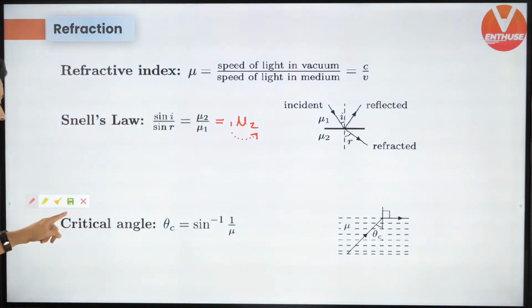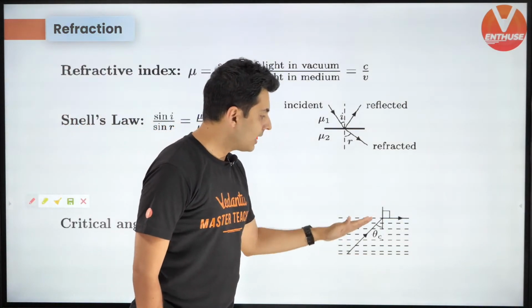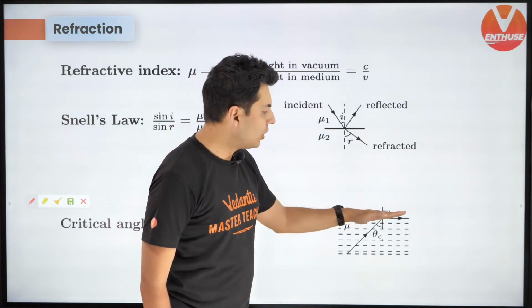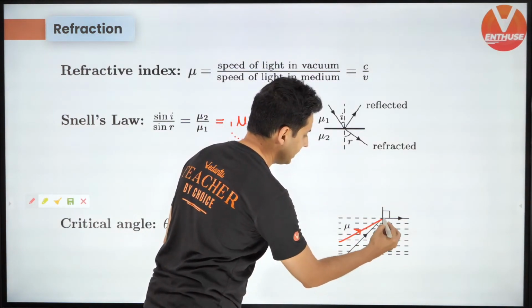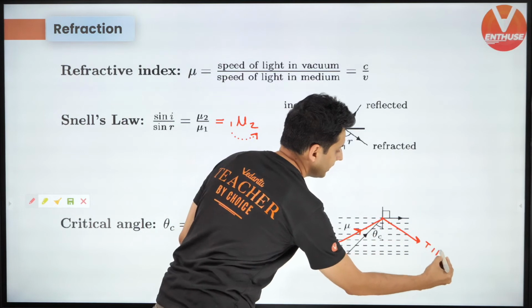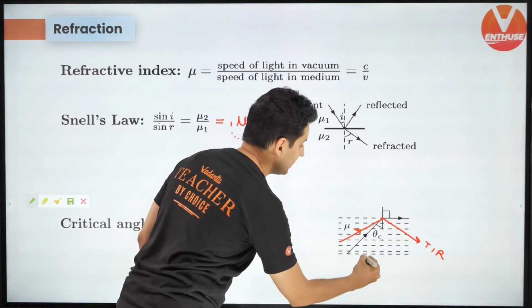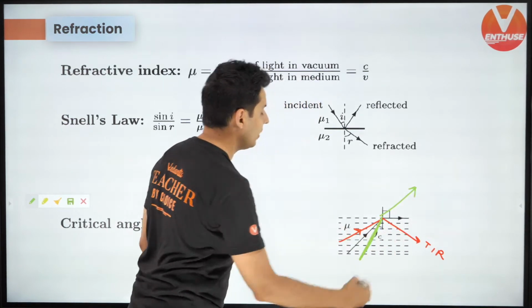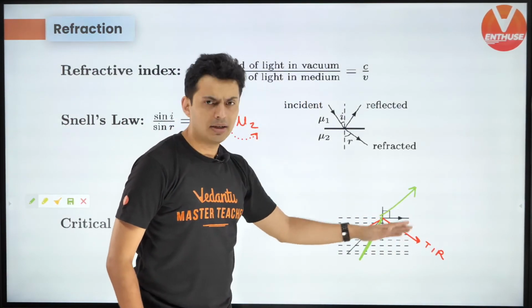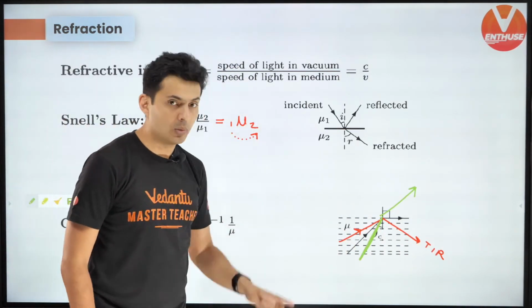Now getting ahead, critical angle. Critical angle is that angle for which the ray of refraction will come out almost parallel. Any angle more than the critical angle, the ray will get totally internally reflected. If the angle of incidence from the denser medium is less than the critical angle, then it's going to exit out. It is going to refract, but with a different angle. So that is the critical angle formula. Critical angle is sine inverse of 1 by mu. Remember this.